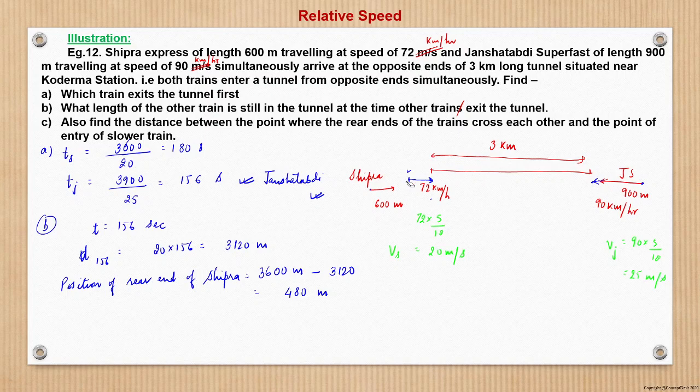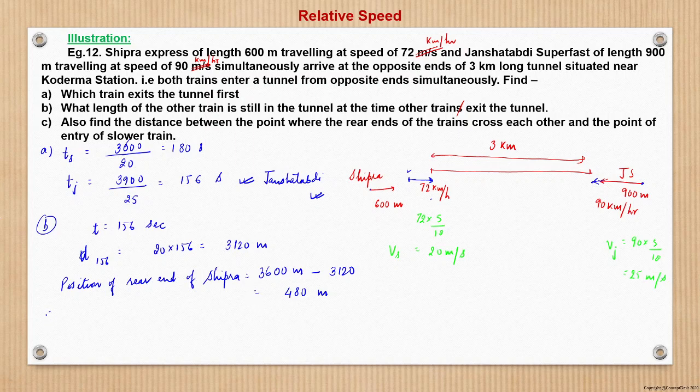However, the rear end, which is 600 meters behind, would have covered this 600 plus an additional 2520 meters of the tunnel. So what remains is 480 meters inside the tunnel.